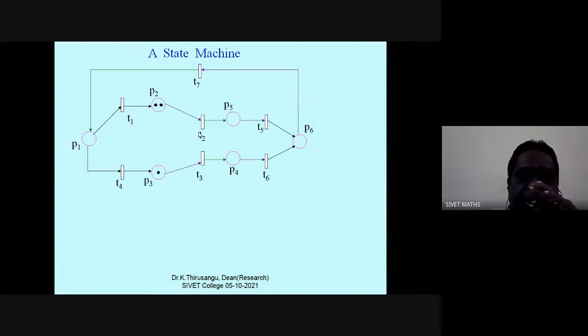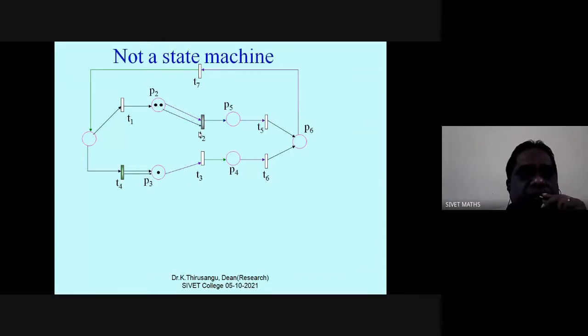Therefore, I can say this Petri net is a generalization of an automaton. This is not a state machine because the transition T2 has 2 incoming arcs. Similarly, the transition T4 here has 2 output arcs, and therefore this is not a state machine.